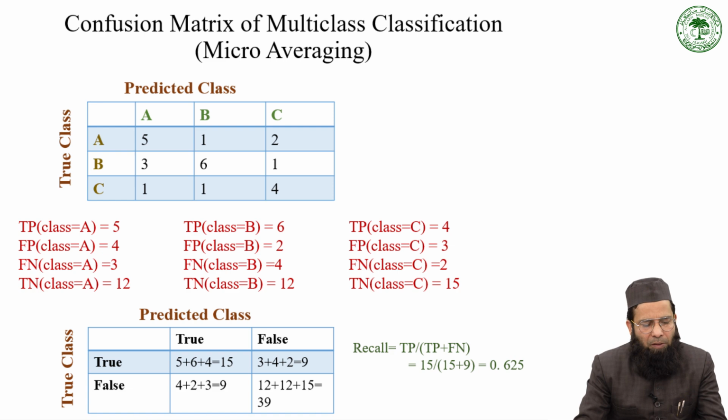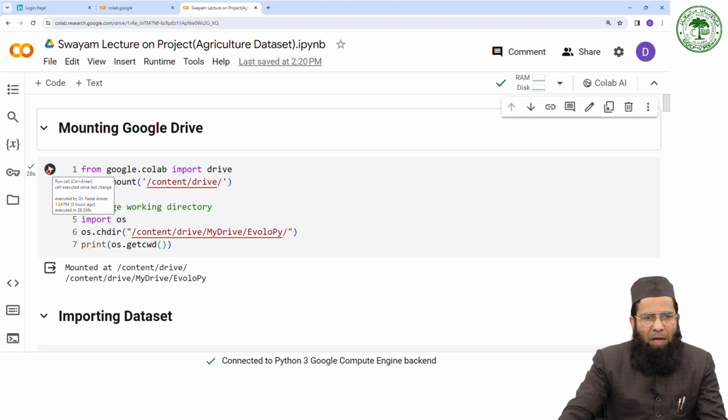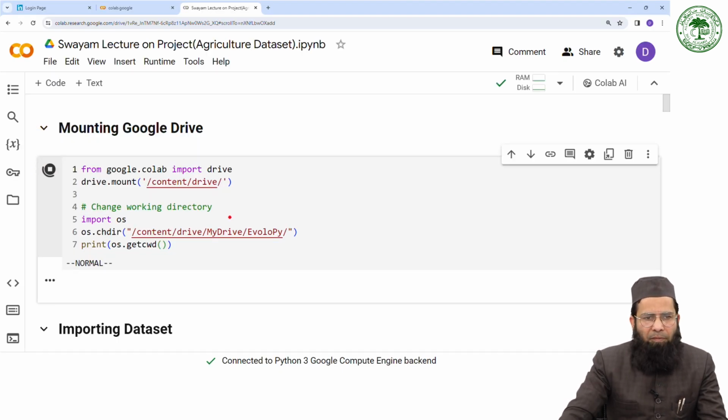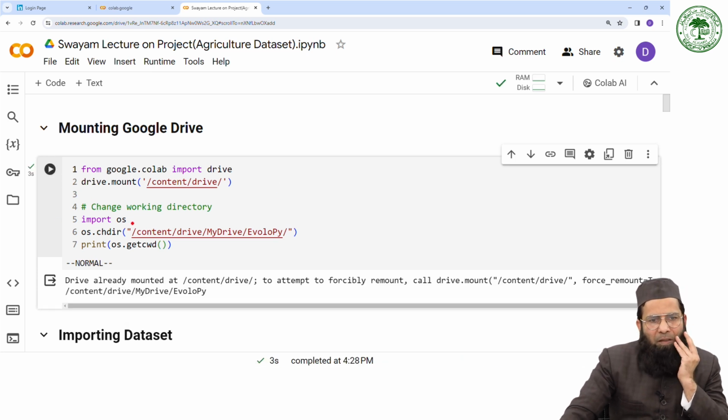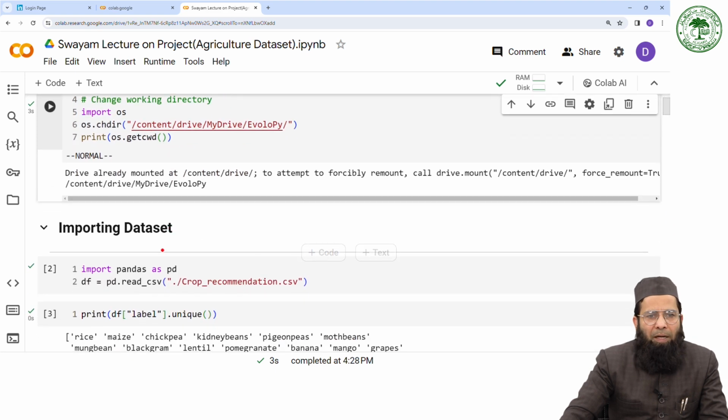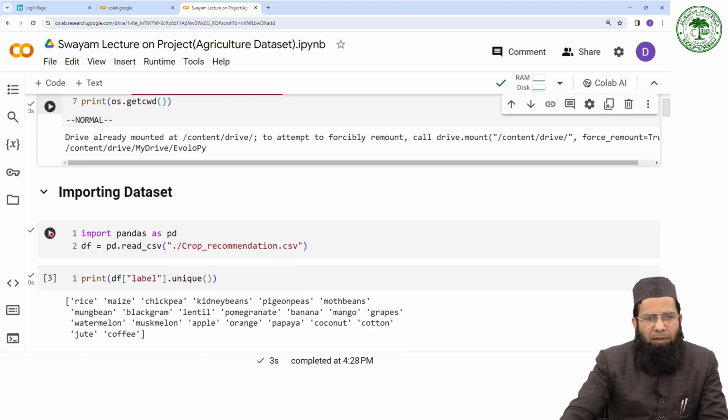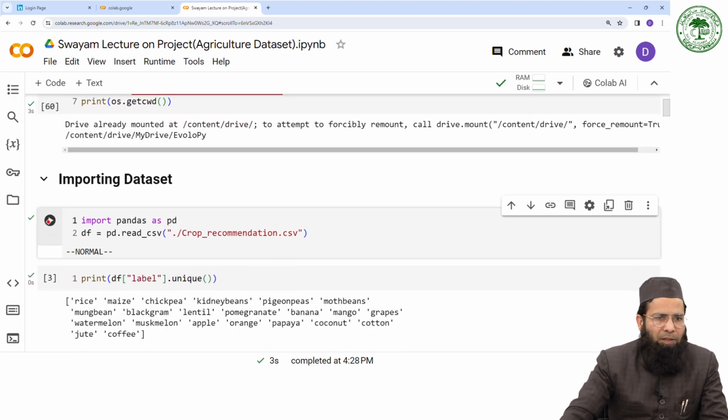Let me switch to the Google Colab. First of all, I will mount my Google Drive so that I can connect to it. This is already mounted actually. Now I will read the data set, that is the crop recommendation data set.